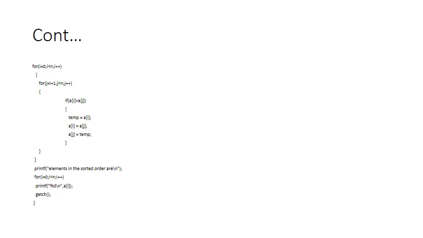I am asking the user to enter the elements, and those elements will be taken from the keyboard using a formatted input function, that is scanf. Since I am using a loop which starts from 0 with a control variable called i, i is equal to 0, i is less than n. n is the maximum number of elements that he wants out of 100. Whenever the condition i is less than n becomes true, the first element that we give will be stored in a of 0 because the i value is 0. Then the i value gets incremented by 1, it becomes 1.